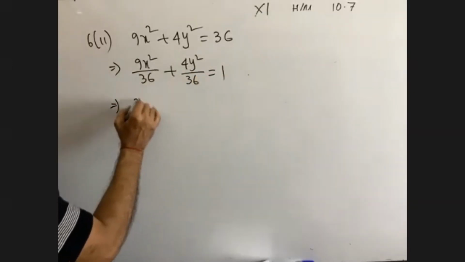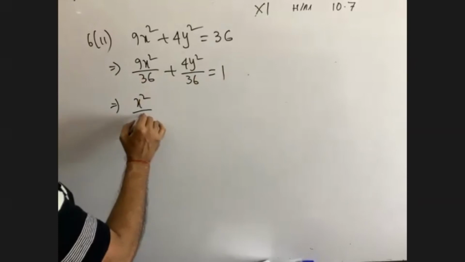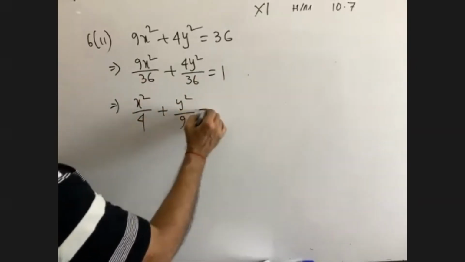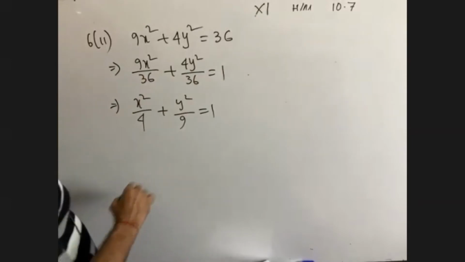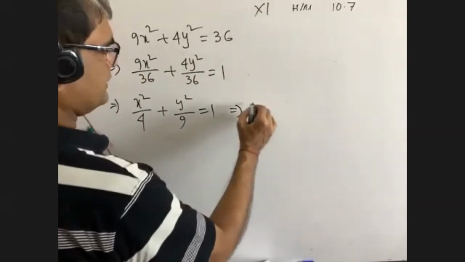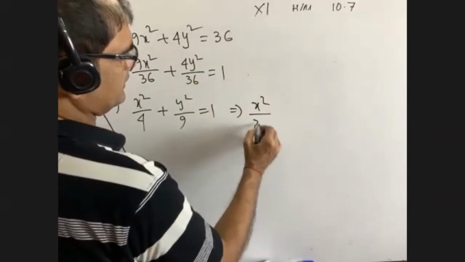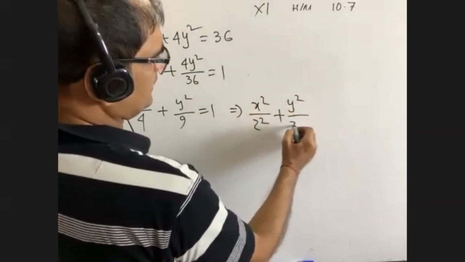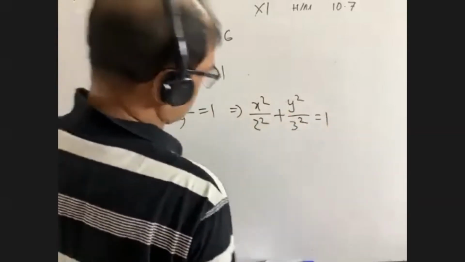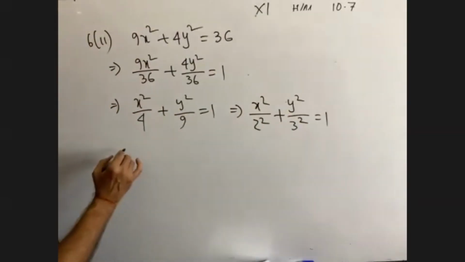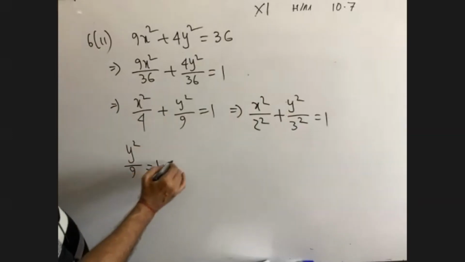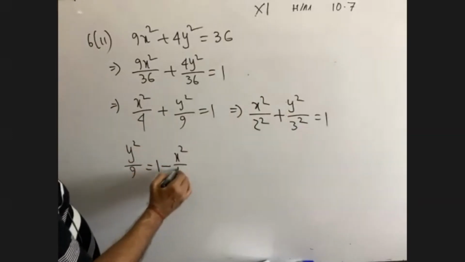That is, we are getting x square by 4 plus y square by 9 equals to 1. From here, you have to write down x square by 2 square plus y square by 3 square is equal to 1. That means y square by 9 is equal to 1 minus x square by 4.